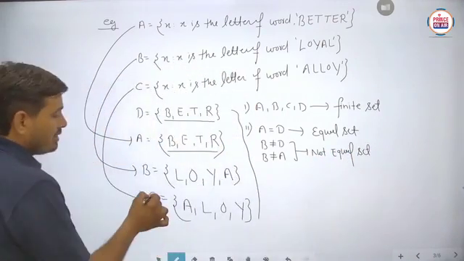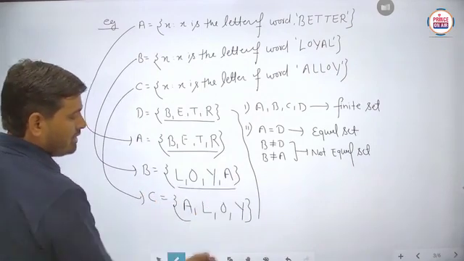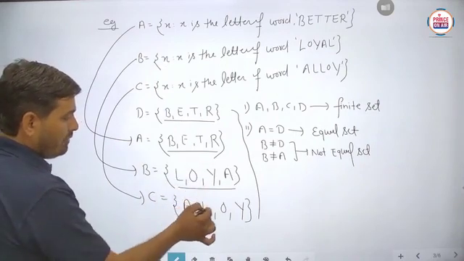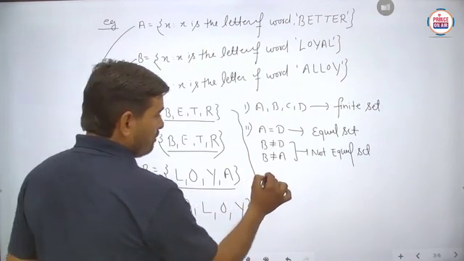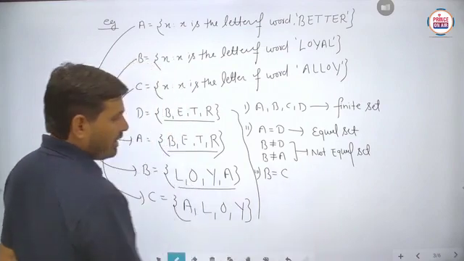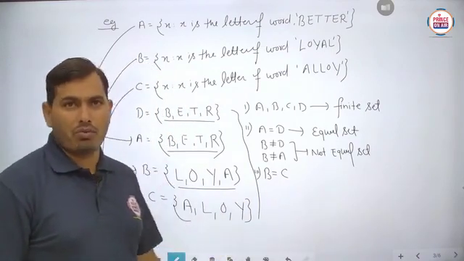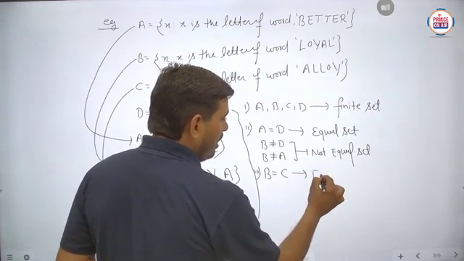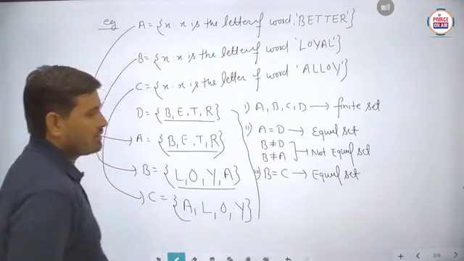Now next, what can you say about B and C? Here you can check the particular letters L, O, Y, A. So L will be here, O will be here, A will be here, Y. So you can say that B and C both have exactly the same elements. So B equals C, these are said to be equal sets. Is it clear?